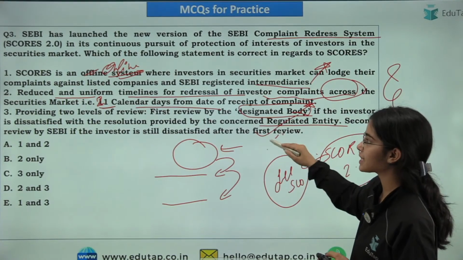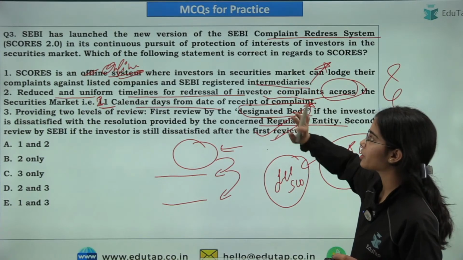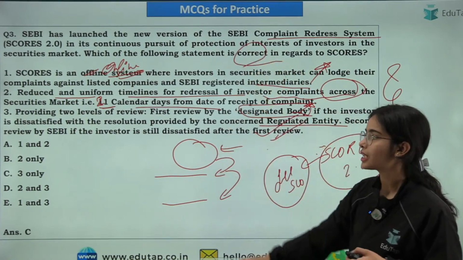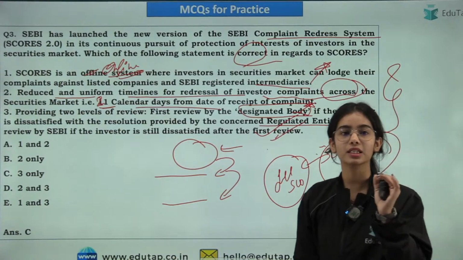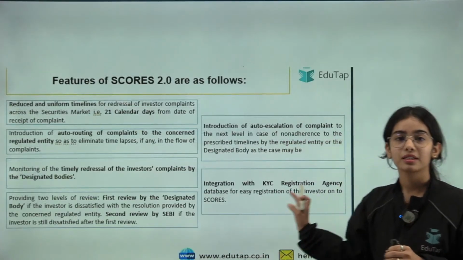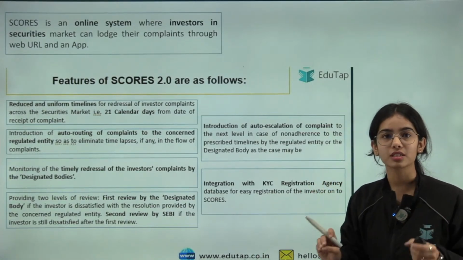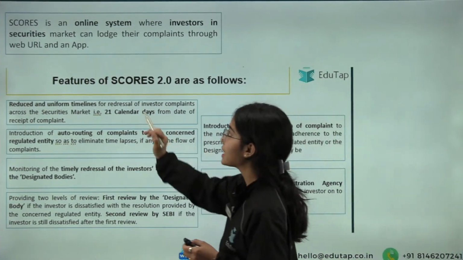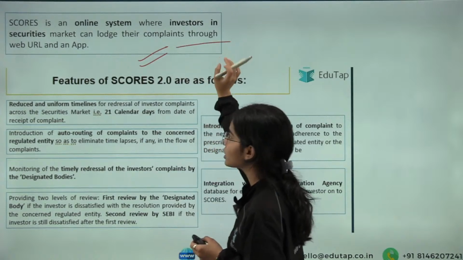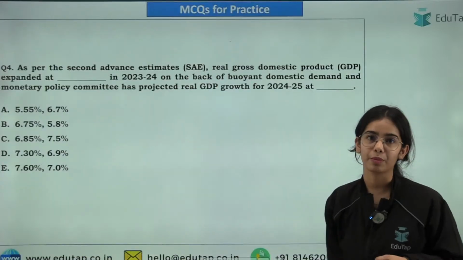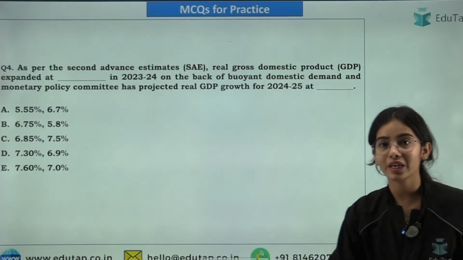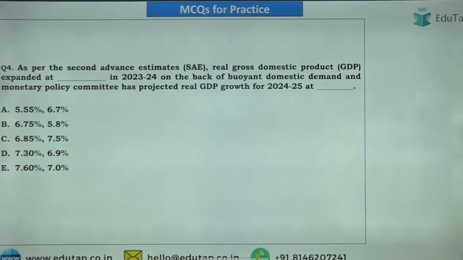So the third statement is actually correct. First and second statements are wrong. That's why the answer is 3 only, because you had to find the correct statement. So we have discussed all about the features of the SCORES 2.0, an online system that is present through the URL as well as through the app. Next question, try to read it and try to answer this question.